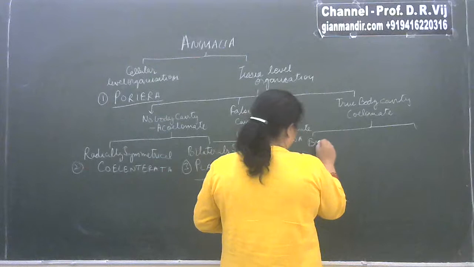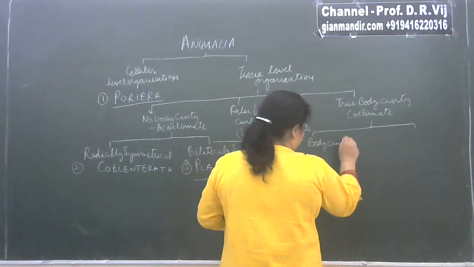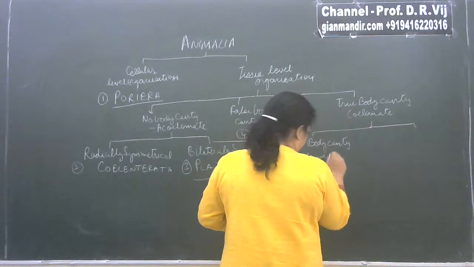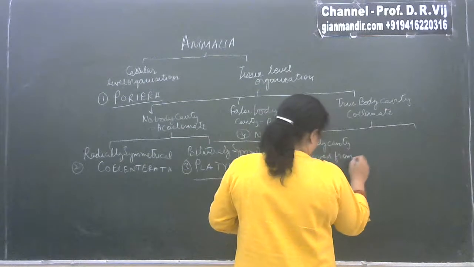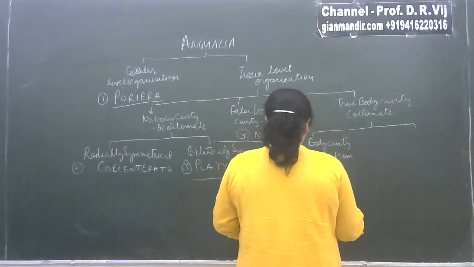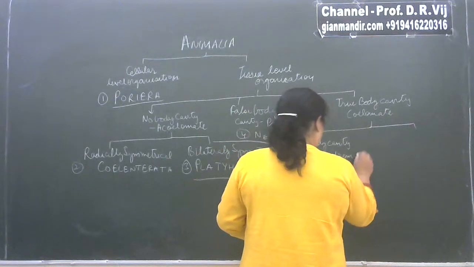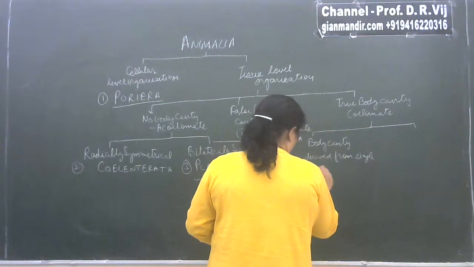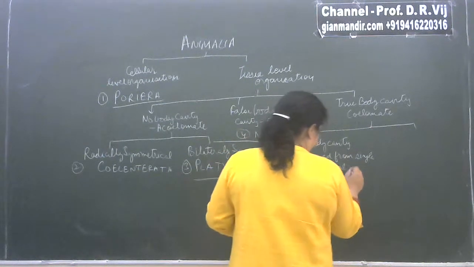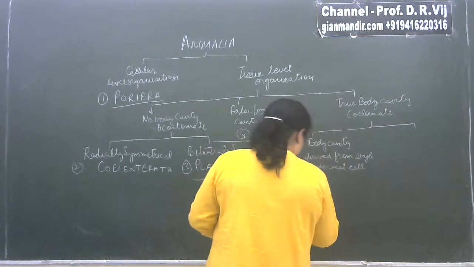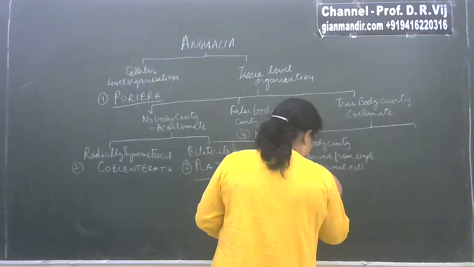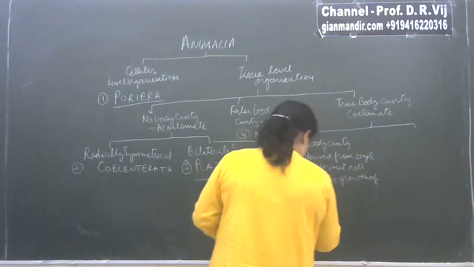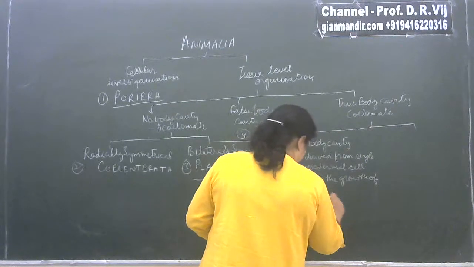So you can say here the body cavity is derived from a single mesodermal cell during the growth of the embryo.